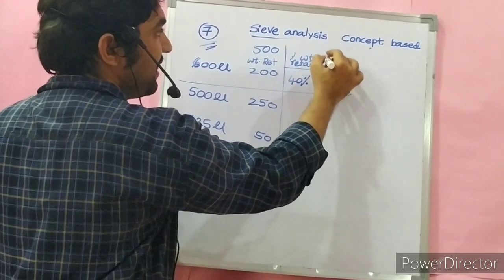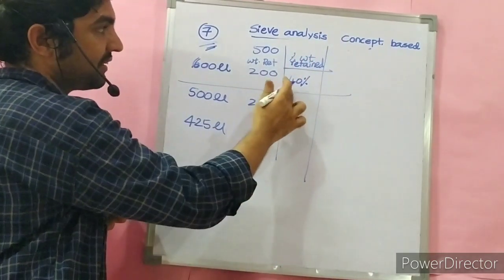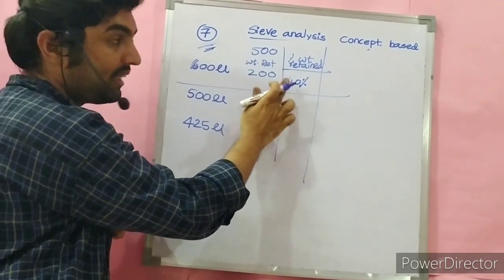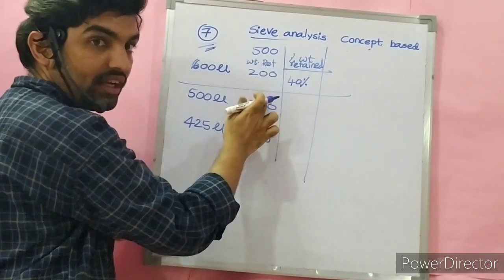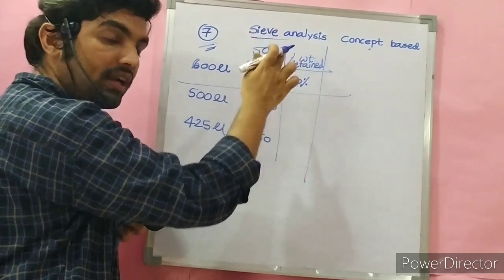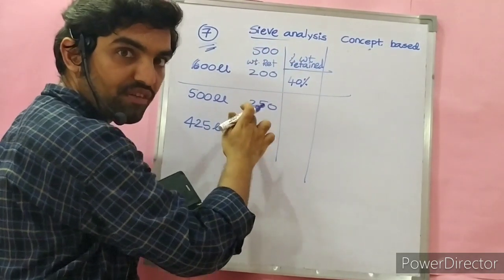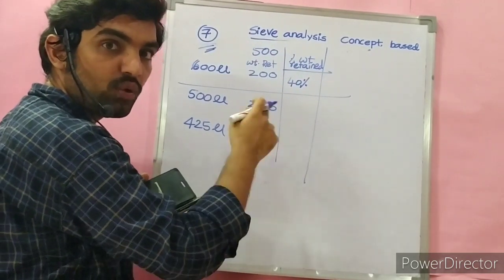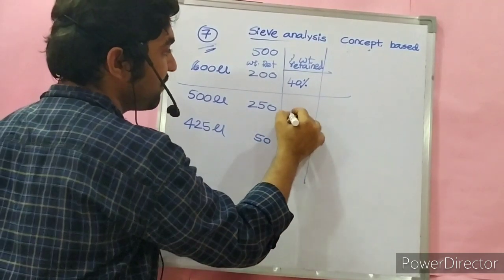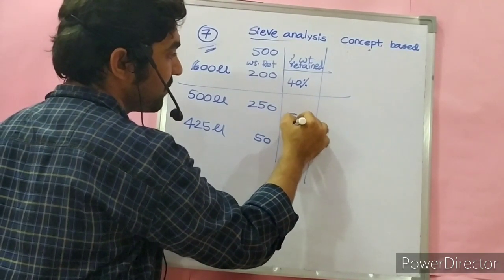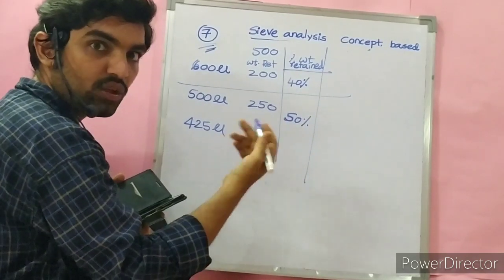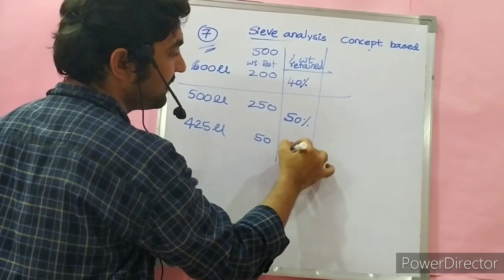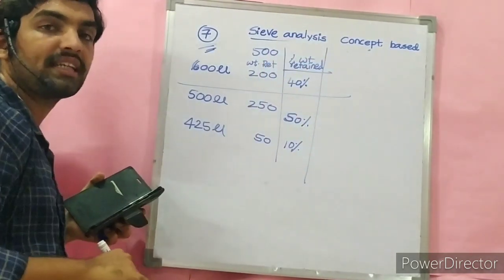For 250, it is 250 by 500 into 100. 250 is half of 500, hence it is 50%. For 50, it is 50 by 500 into 100, answer is 10%. These are the percentage weight retained on each sieve.